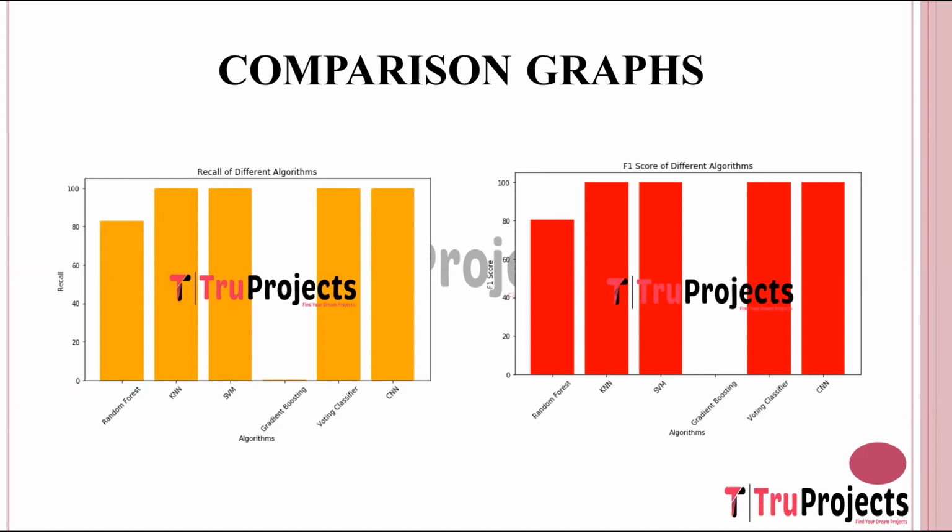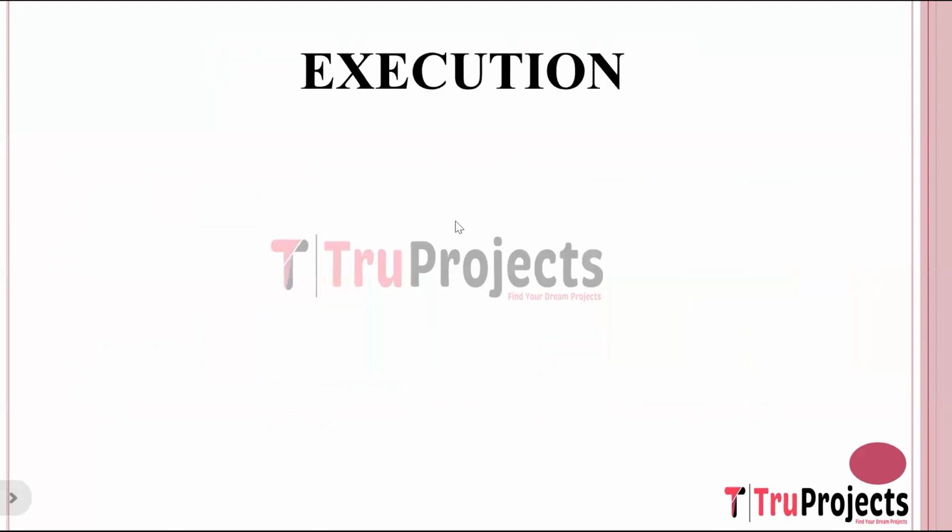F1 score is the harmonic mean of precision and recall. It is a balanced measure that considers both false positives and false negatives. It is calculated as 2 times the product of precision and recall divided by the sum of precision and recall. It provides a single metric that balances precision and recall, making it useful when we want to consider both false positives and false negatives in the evaluation. The algorithm which is performing best in all the performance metrics is used for prediction.